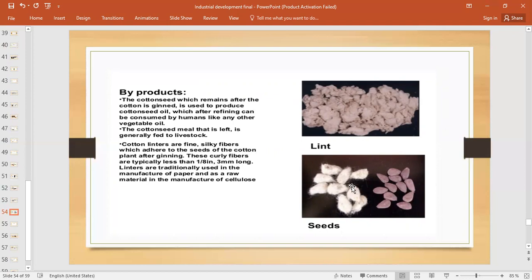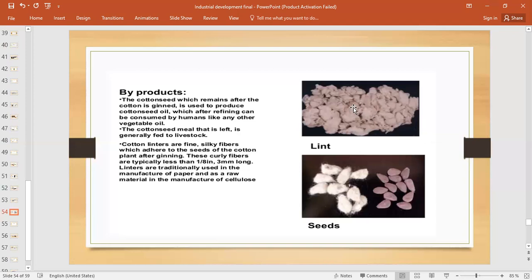The second byproduct is lint, right? What is lint? You can see lint here. Lints are fine silky fibers, as you can see.